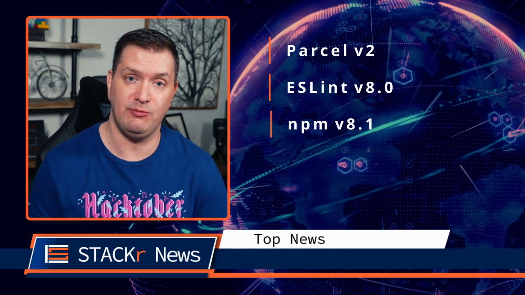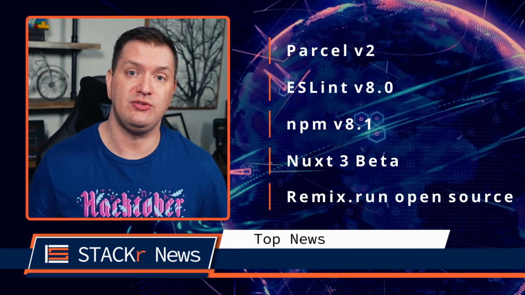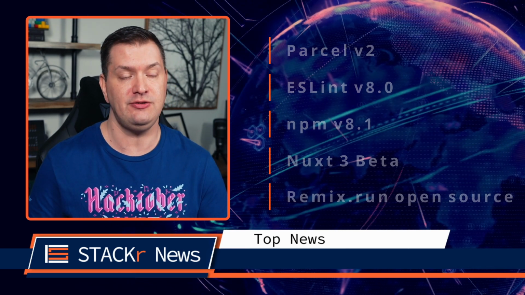First up in top news, Parcel version 2 is out, ESLint version 8.0, NPM version 8.1, Nuxt 3 is now in beta, Remix will soon be open source after getting $3 million in funding, congratulations, and the State of CSS survey is now available. Go fill it out if you want a say in the current state of CSS.